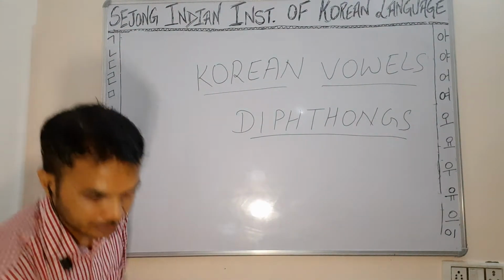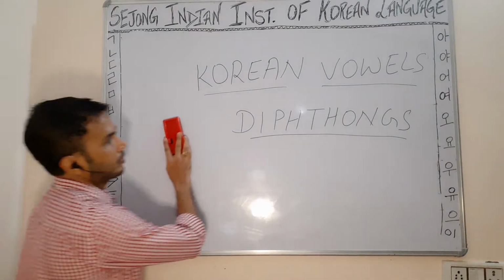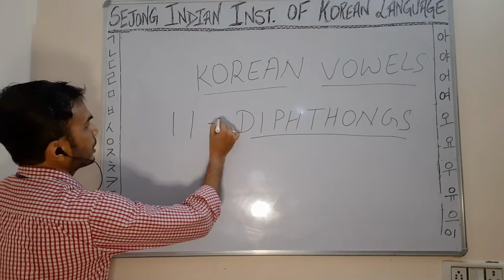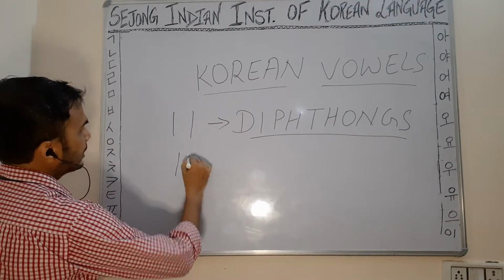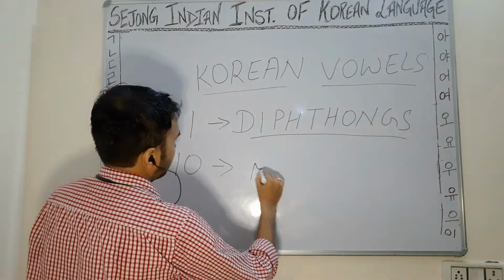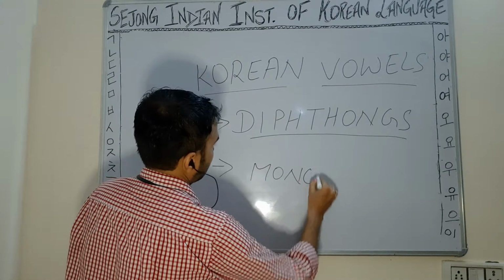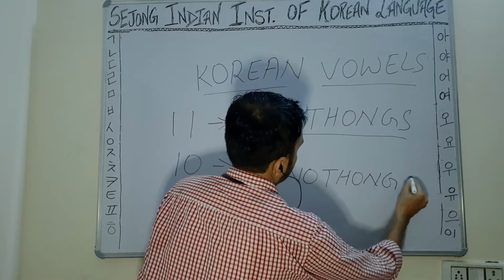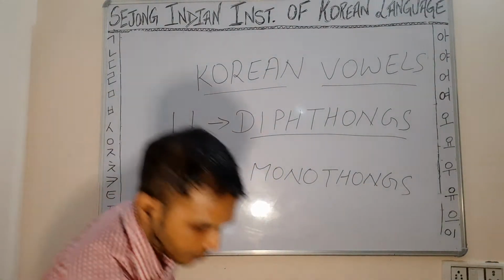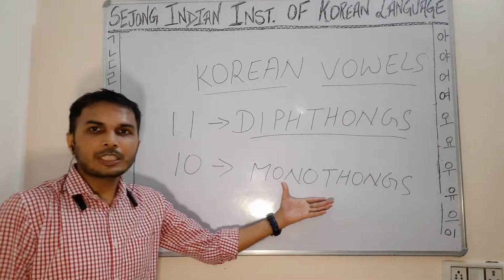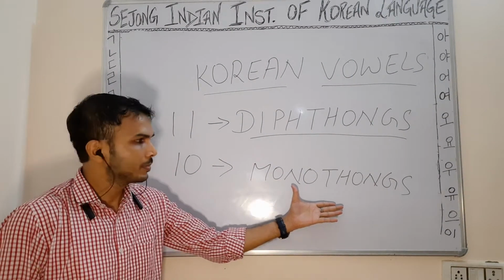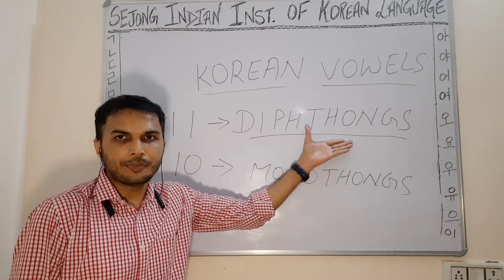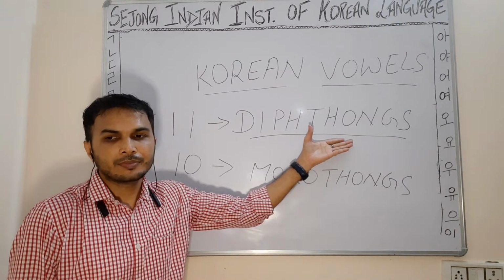So we can say 11 diphthongs and 10 monophthongs. Monophthongs are also called fundamental vowels, that we had already studied, and diphthongs are also called derivative vowels or derived vowels, right?